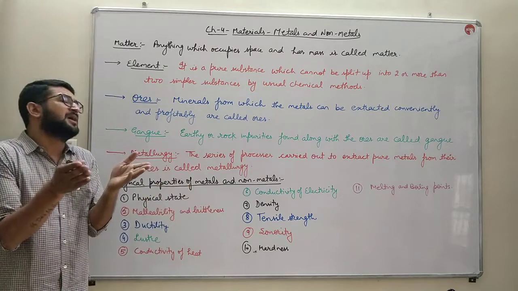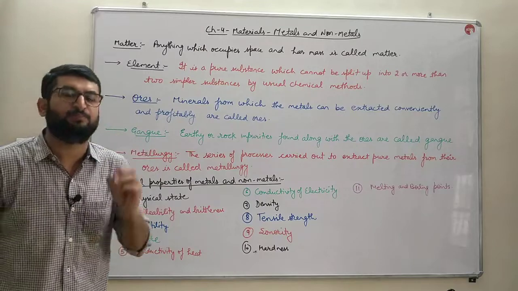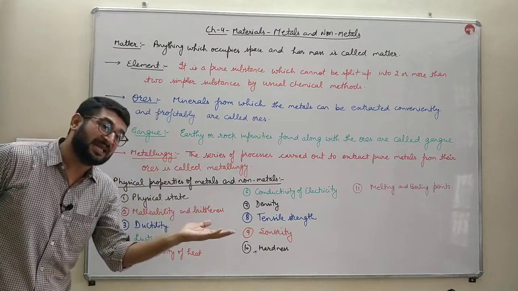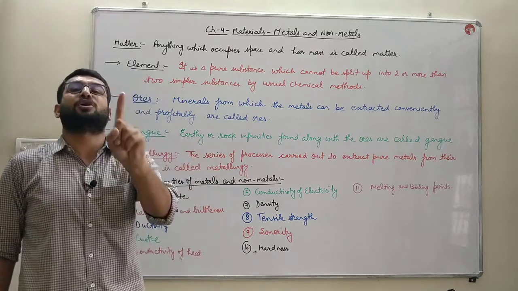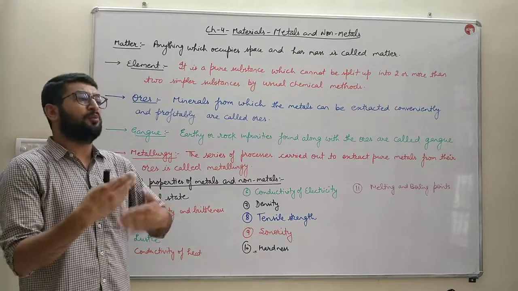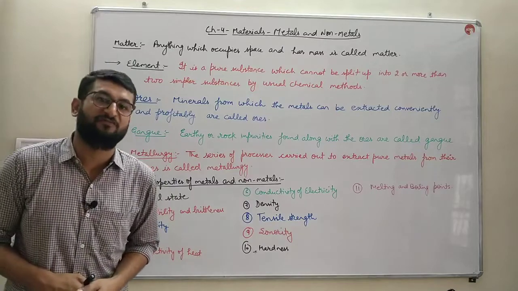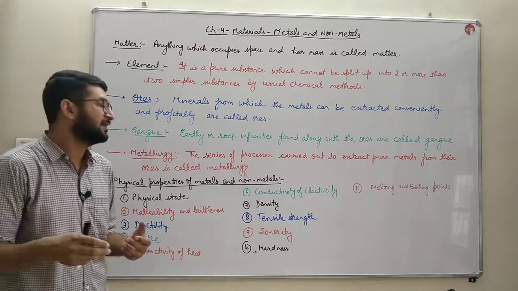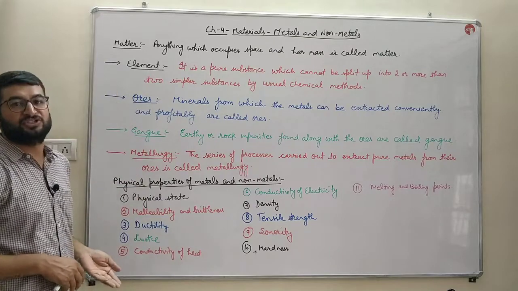What are pure substances? The matter which is composed of one type of particles is known as a pure substance, which is further classified into two forms, elements and compounds. Next, mixtures. When two or more pure substances are mixed together, that leads to the formation of mixtures. That you will study in your higher classes, in your 9th class. Then we will discuss what is an element, which we will discuss in this chapter in detail.